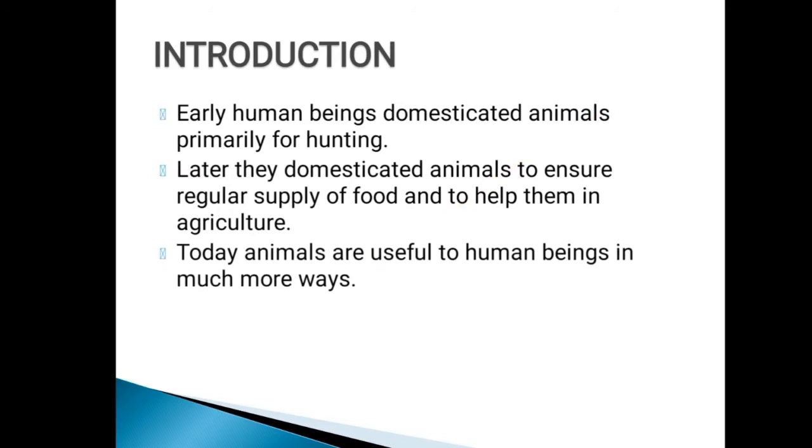Today animals are useful to human beings in much more ways. Nowadays animals are useful to human beings in different ways. In this lesson we are going to learn how they are useful to human beings. First one, domesticated animals. Domesticated animals are classified as farm animals and pet animals. Domesticated animals are classified into two types. One is farm animal and the second one is pet animal.